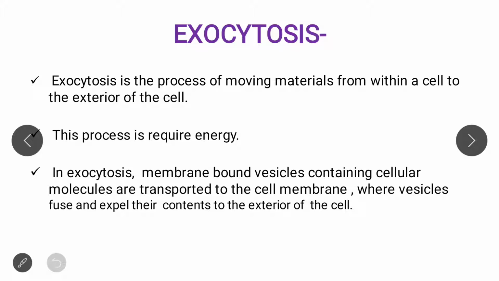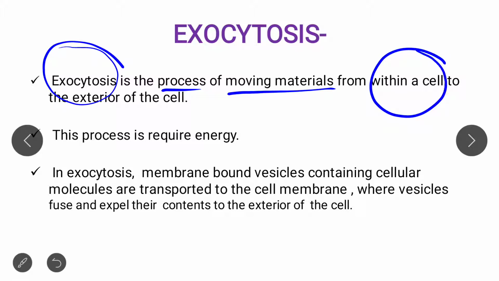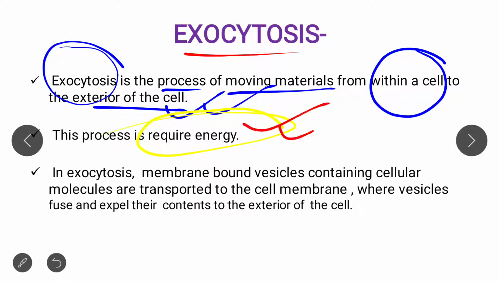Exocytosis is a process of moving materials from within a cell to the exterior of the cell. This process of exocytosis requires energy. Please note it down. Energy is also required in the case of endocytosis as well.